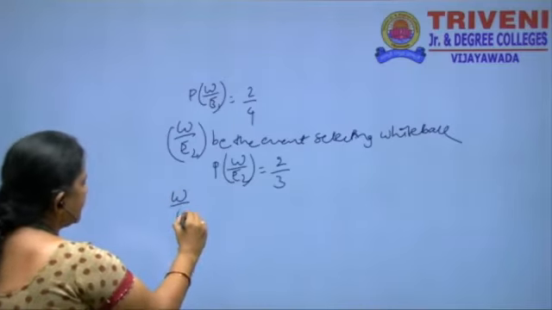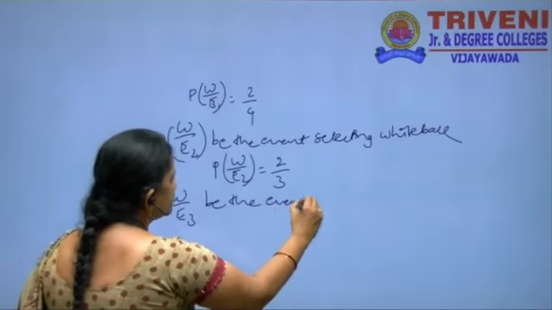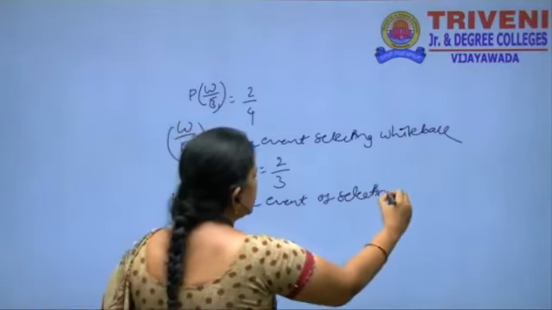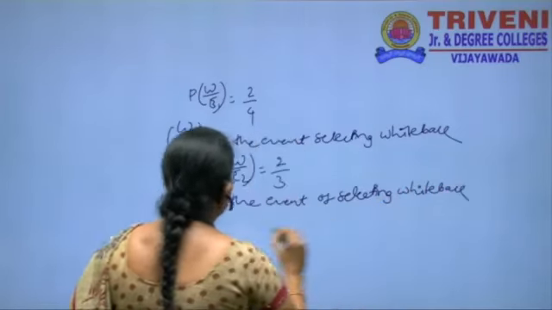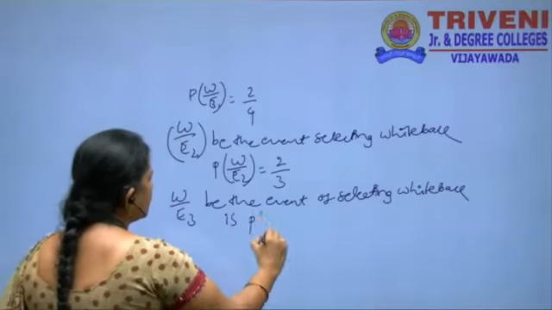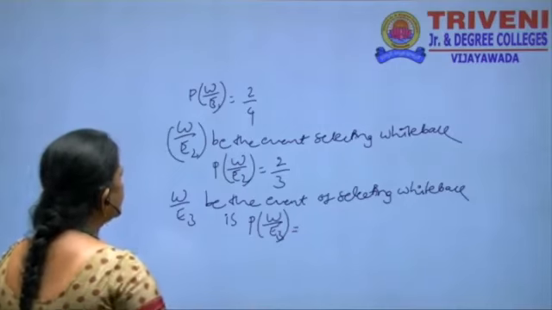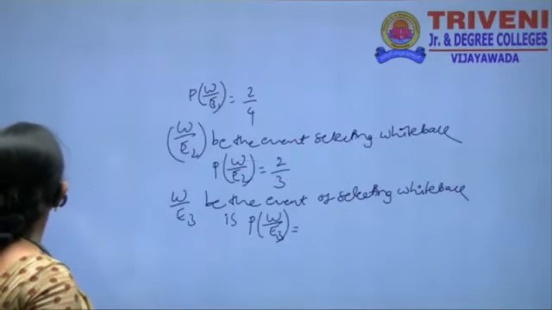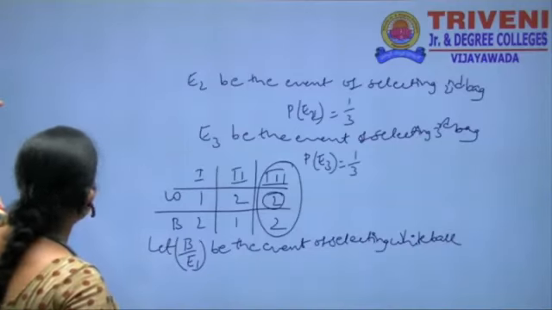W by E3 is the event of selecting a white ball in the third bag: P of W by E3 is 2 by 4.